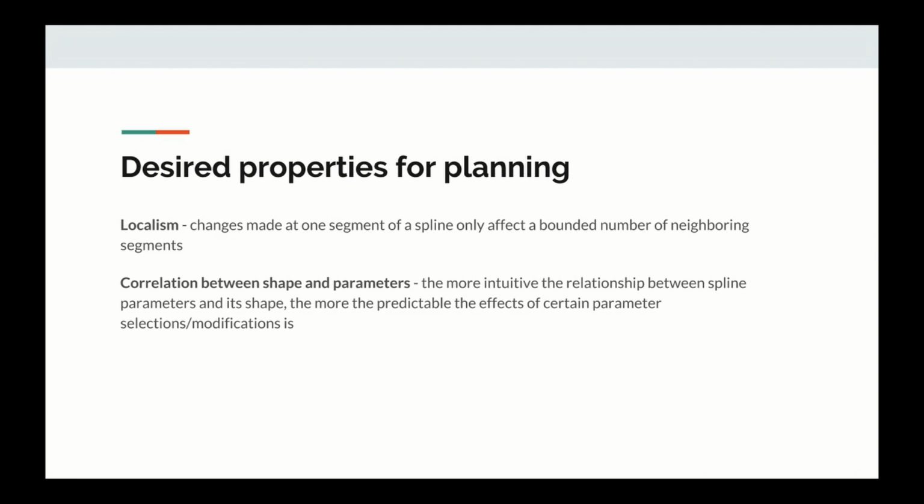On top of the required properties for path planning, there are a couple of desired properties that make optimization a lot easier. First of all, localism. This means that if we make a change at one segment of a spline, it only affects a bounded number of neighboring segments. Secondly, we want a correlation between the shape of the spline and its parameters. If there's a more intuitive relationship between the parameters and the shape of the spline, then any changes we make to certain parameters to optimize the path have more predictable effects on the overall shape.